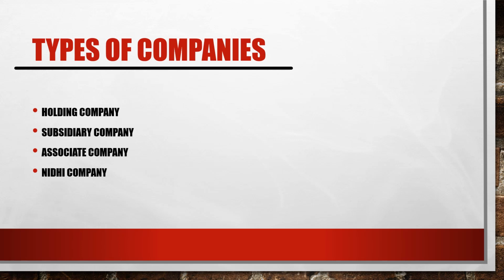Okay, so a holding company means that if XYZ is a company, and it has three subsidiary companies: A Limited, B Limited, and C Limited, then XYZ becomes a holding company. The hold over the three companies, A Limited, B Limited, or C Limited, can be in the form of shares, voting rights, or control.